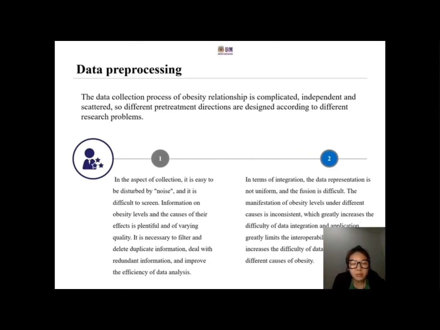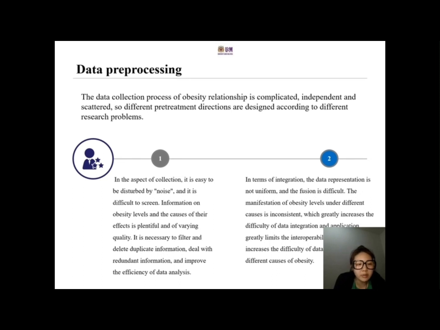The data collection process of obesity relationships is complicated, independent, and scattered, so different preprocessing directions are designed according to different research problems. In the aspect of collection, it's easy to be disturbed by noise, and it's difficult to screen. Information on obesity level and the causes of its effects is plentiful but of varying quality. It's necessary to filter and delete duplicate information, deal with redundant information, and improve the efficiency of data analysis.